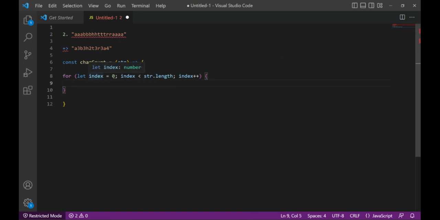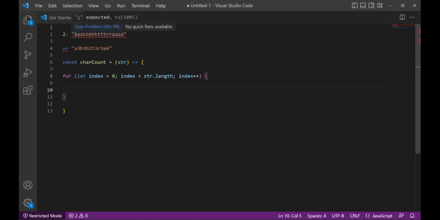It will start from index 0, from the first character, and iterate till the length of the string, and every time the index will be raised by 1.